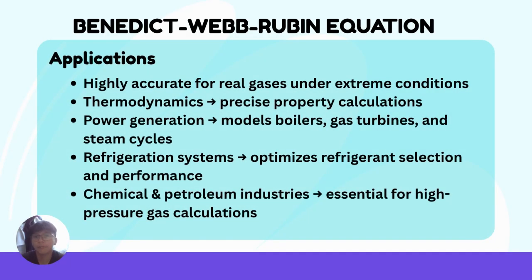Now, let's head on to the applications of the BWR equation. It is one of the most accurate equations of state for predicting real gas behavior, especially under high pressure and high temperature. In engineering, it's widely used in thermodynamics for precise gas property calculations, in power plants to model boilers, steam cycles, and gas turbines, in refrigeration systems for refrigerant selection and optimization, and in the chemical and petroleum industries, where accurate modeling of gases is critical.